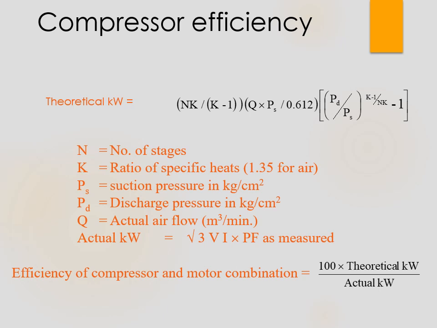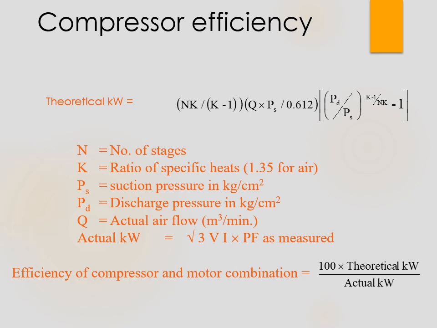So the question can be asked in two ways. If it is an objective type question, basically a straightforward question will be asked. In that case, they will give you the theoretical kilowatt number and actual kilowatt number, and you need to apply this formula to calculate the efficiency of the compressor. That's it. But if it is a long answer type question, or a part of a long answer or short answer type question, they will not give you the theoretical kilowatt directly. They will give you other parameters with which you can calculate the theoretical kilowatt, also the actual kilowatt, and then you can divide the two and find the efficiency of the compressor.